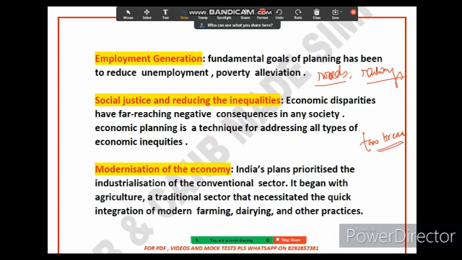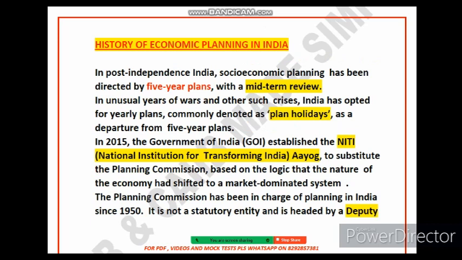The government has built schools and colleges. This has improved the quality of education. The government has implemented social welfare programs like the Mahatma Gandhi National Rural Employment Guarantee Act. So basically, economic planning has been a successful tool for achieving employment generation, social justice, and modernization in India. Now let's move to the next slide. We have studied the basic objectives of economic planning in India. Now let's go through the history of economic planning.